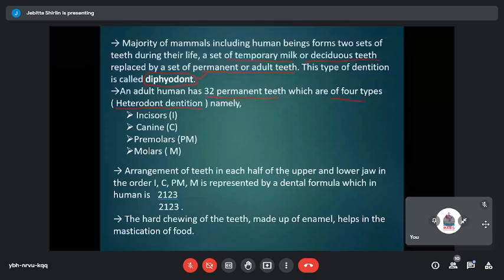Okay, and it is represented by a dental formula. You should be aware of this. That is 2123 by 2123. Okay, 2123 in the upper jaw and 2123 in the lower jaw.